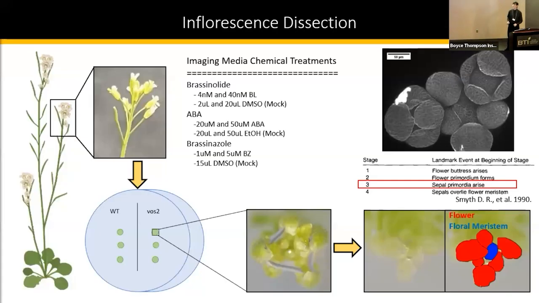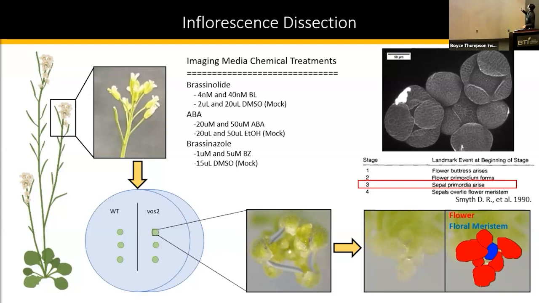So how do we go about doing this? We start with an Arabidopsis plant, cut off its inflorescence, and place it on a media plate, which has all the necessary nutrients that is needed for it to survive. If there's any chemical treatments that we're taking a look at in the experiment, they're also added. I've listed which ones we're taking a look at here. And from there, we dissect these inflorescences even further.